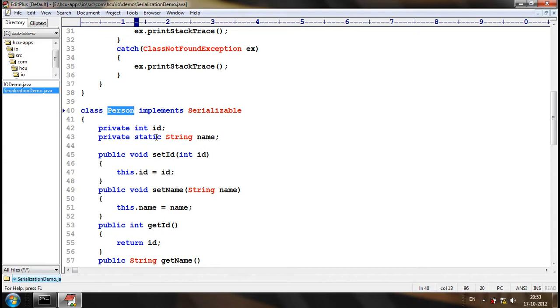Only non-static attributes will be serialized.